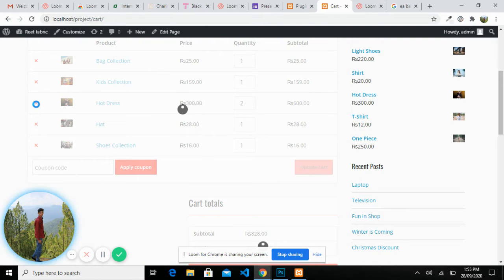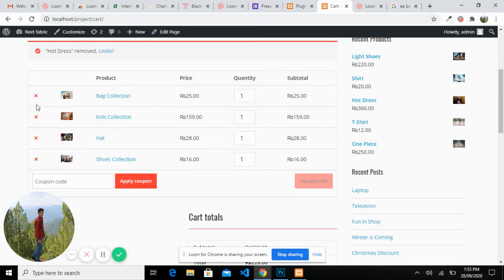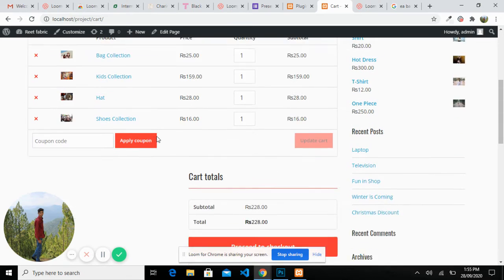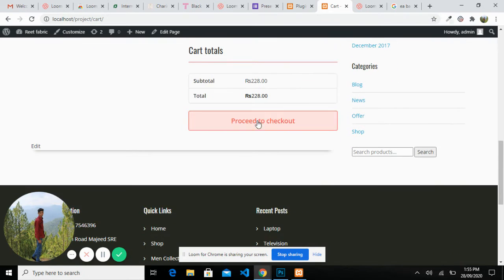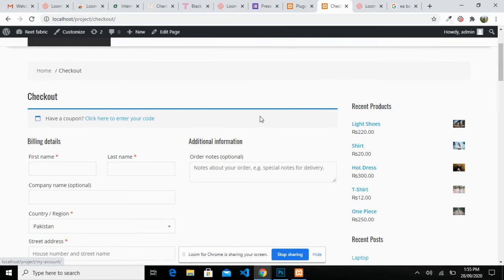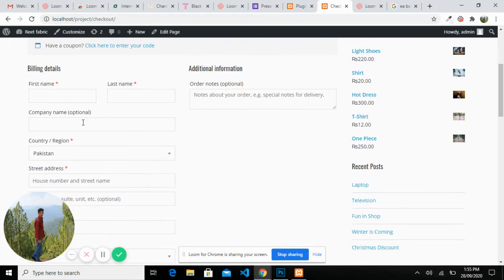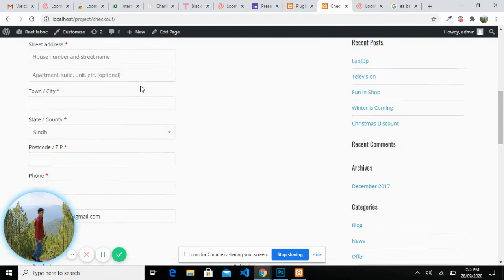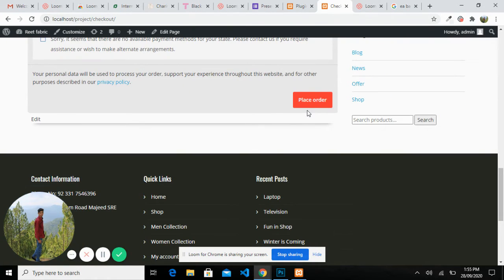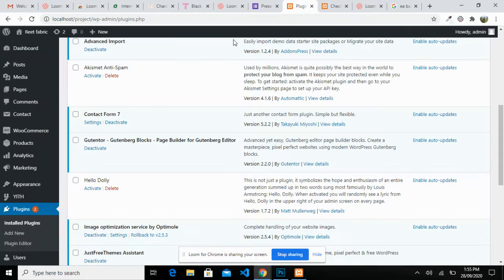So I remove some products from here. If I add one and suddenly realize I don't want to buy it, I can remove it. Proceed to checkout. I have to fill in this information and place the order. It will be placed. Now we will go to the dashboard.